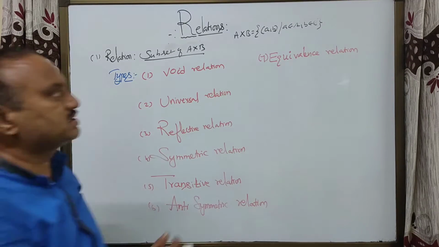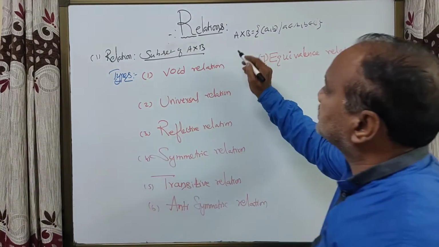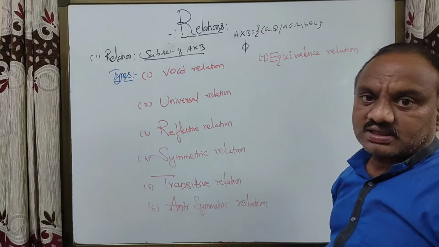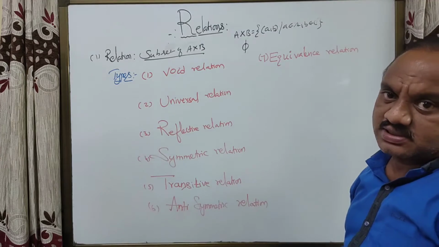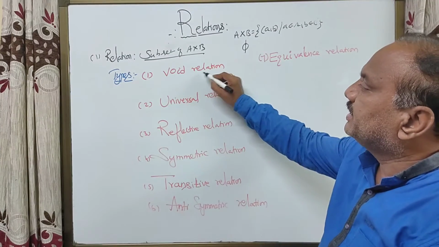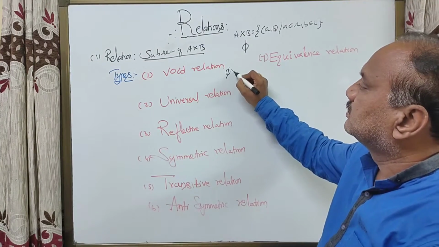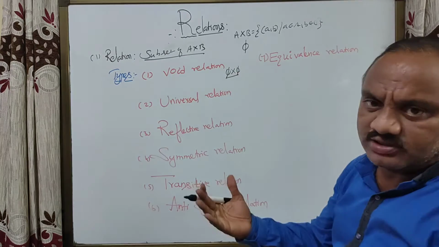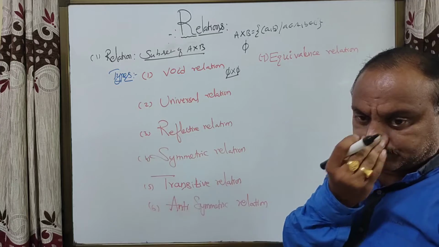My dear students, for every set, the null set is a subset. So the void relation is null set cross null set, that is phi. You can also take it as phi.